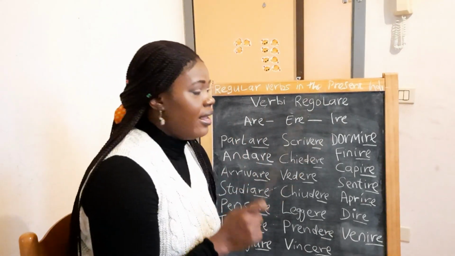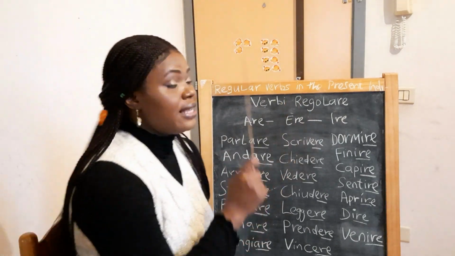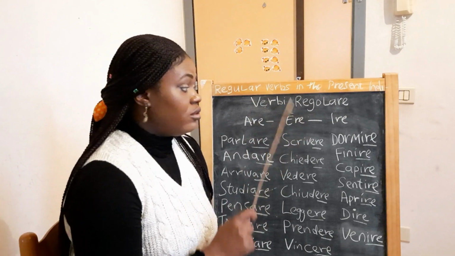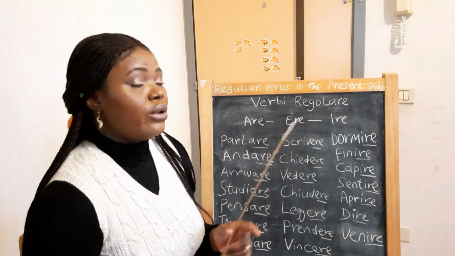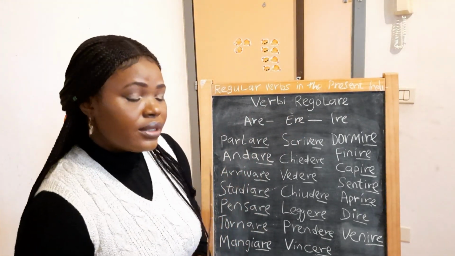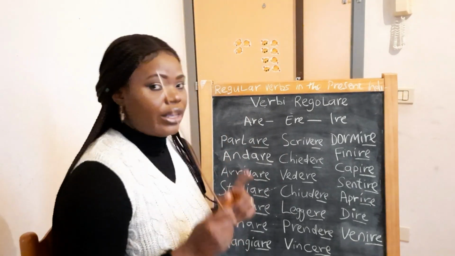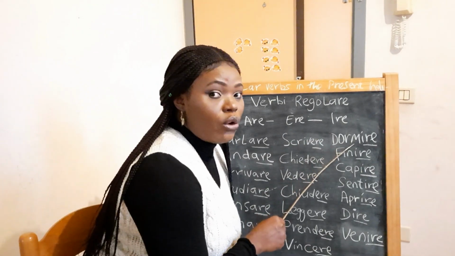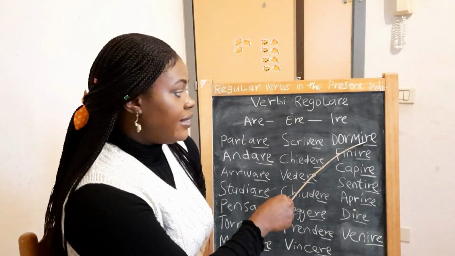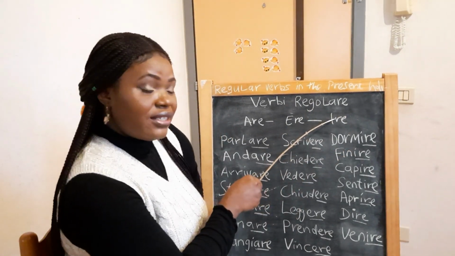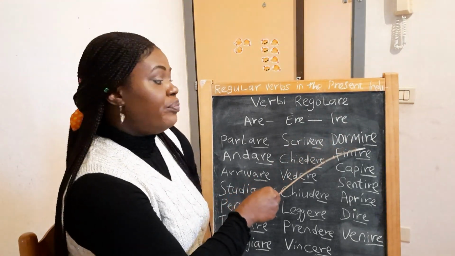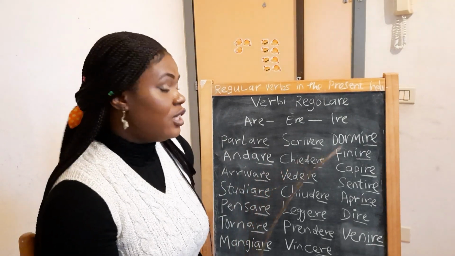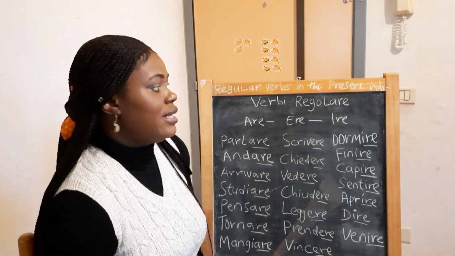Verbs in ire have two groups. They call it terza coniugazione. When you look at it, you know it has two groups. Yes, I'll explain to you and give you an example of the second group. Like this one, dormire. You see the end, ire. The meaning of this verb is to sleep. To sleep, dormire.